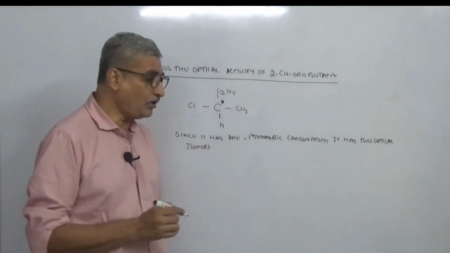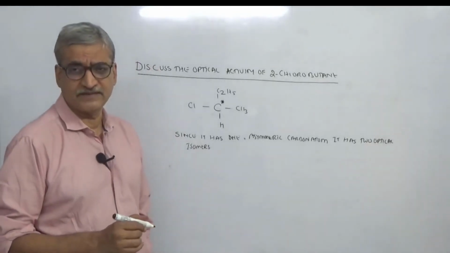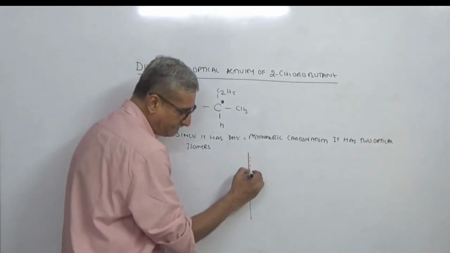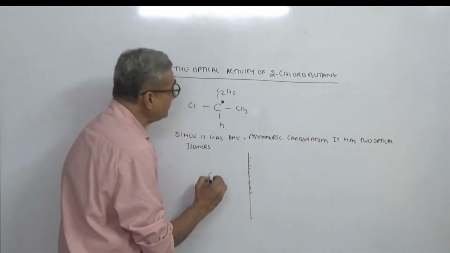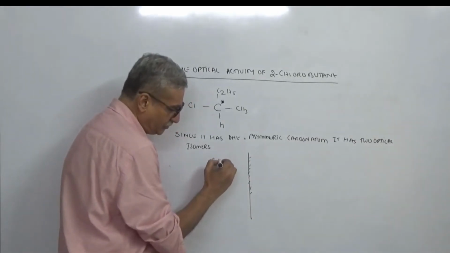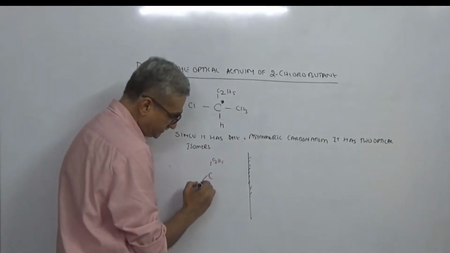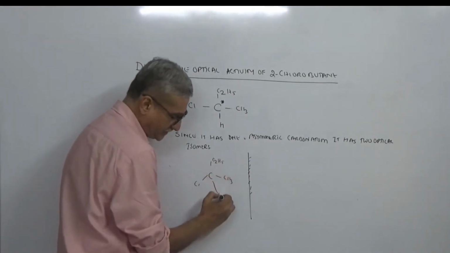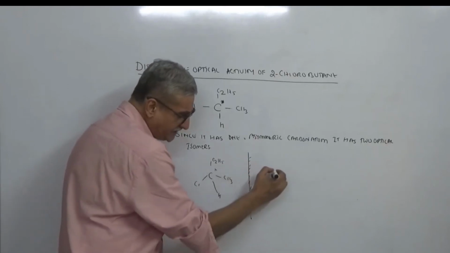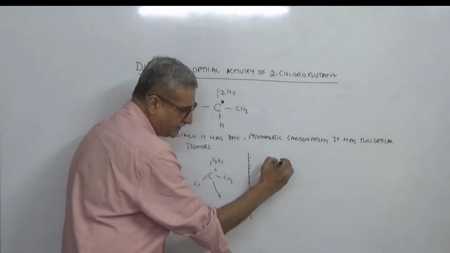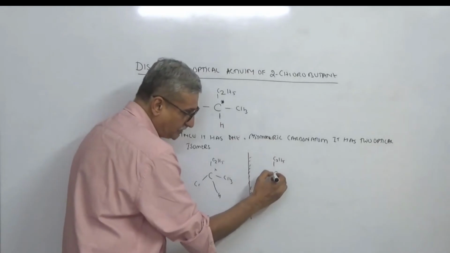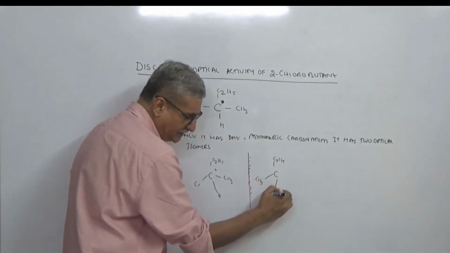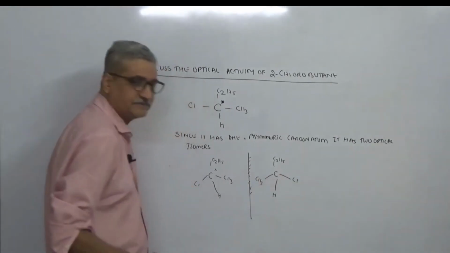Now if it has 2 optical isomers, what is the next thing we can say? Which are the 2 isomers? So we just indicate a mirror over here. This will be one of them. So you have C2H5, Cl, CH3, H. Now how will we draw its mirror image? There will be CH3 over here, then H will be like this, and this will be Cl.